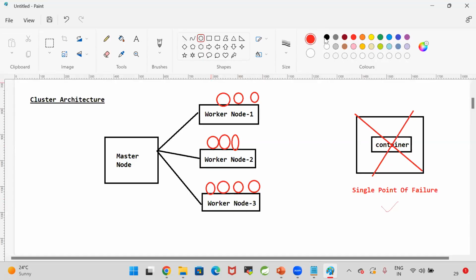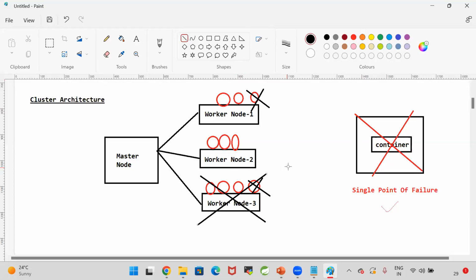So tomorrow, if any one container fails, no problem. Still, there are 9 containers available. If another container fails, no problem, we still have 8 containers. Suppose this complete machine is damaged, no problem. Already 2 machines are available with 5 containers.